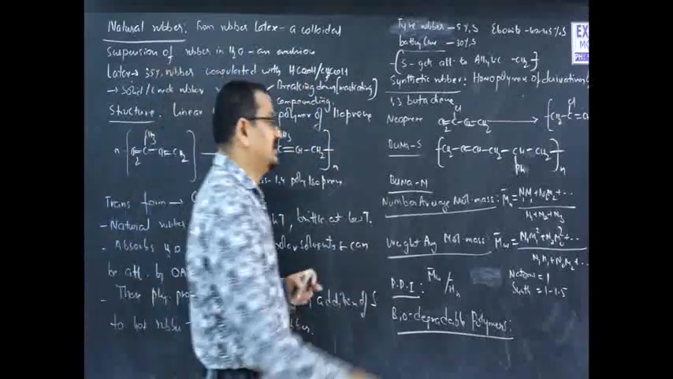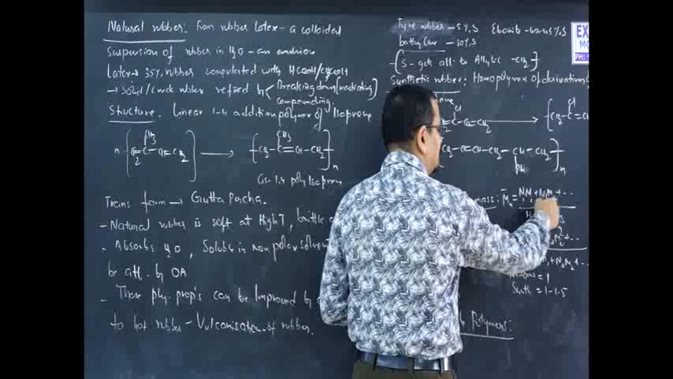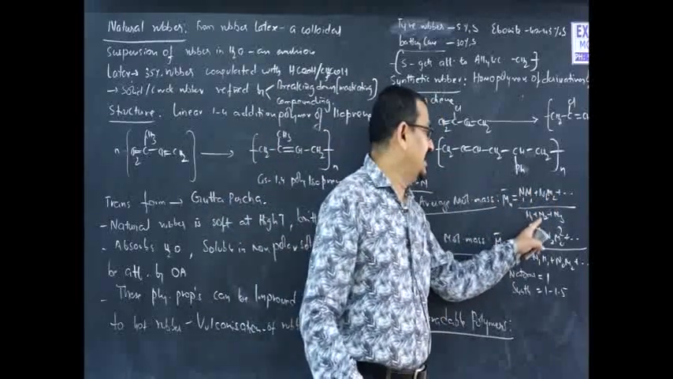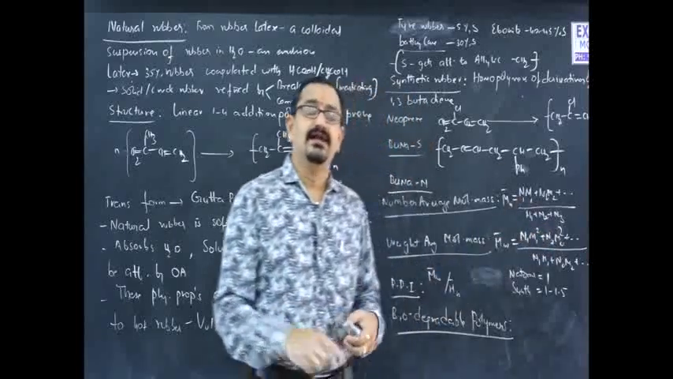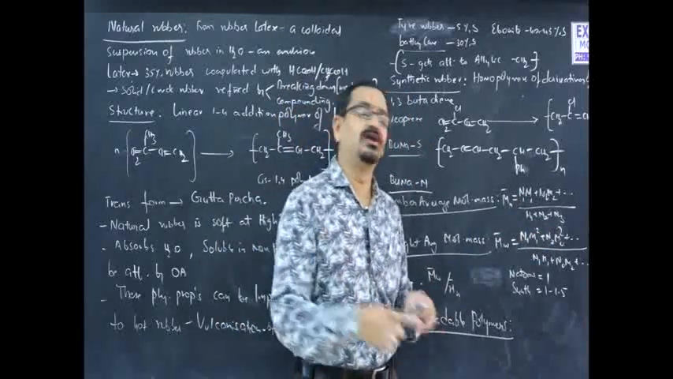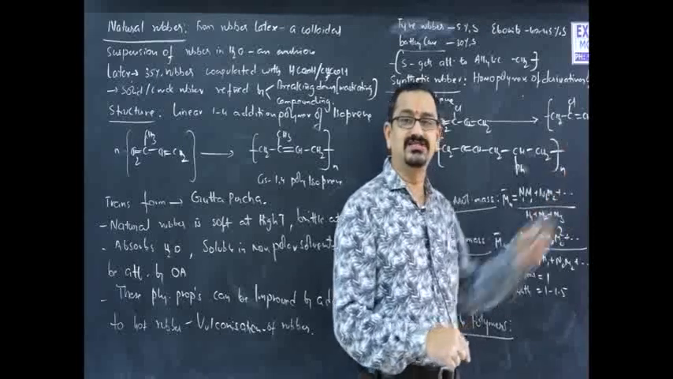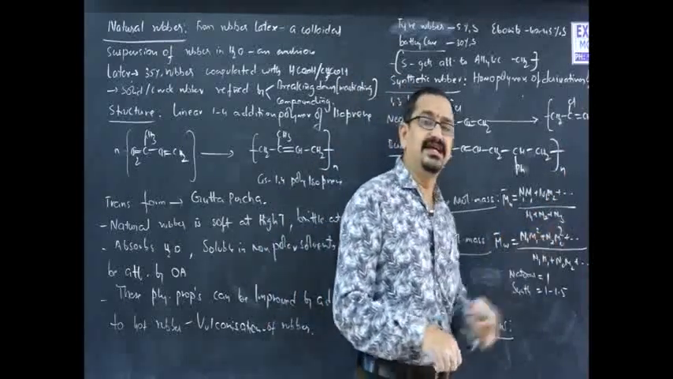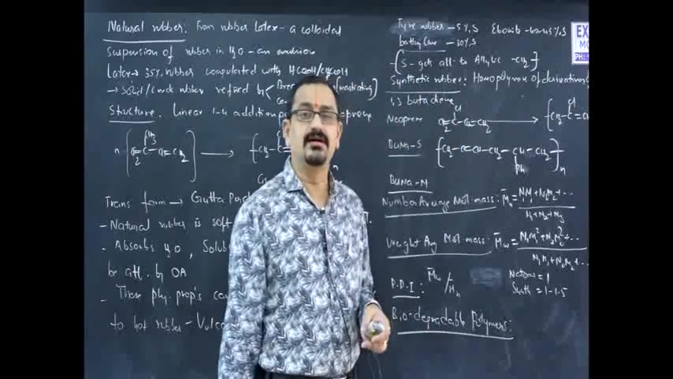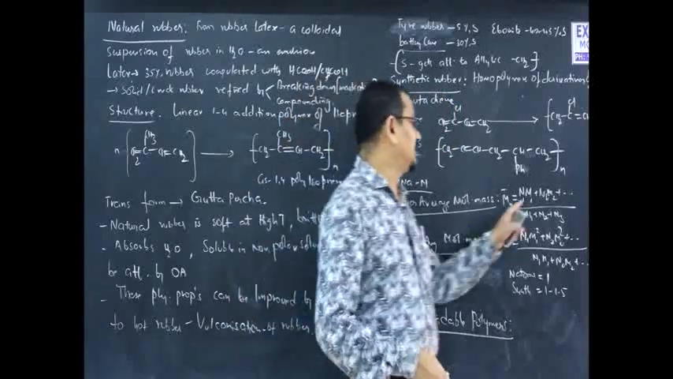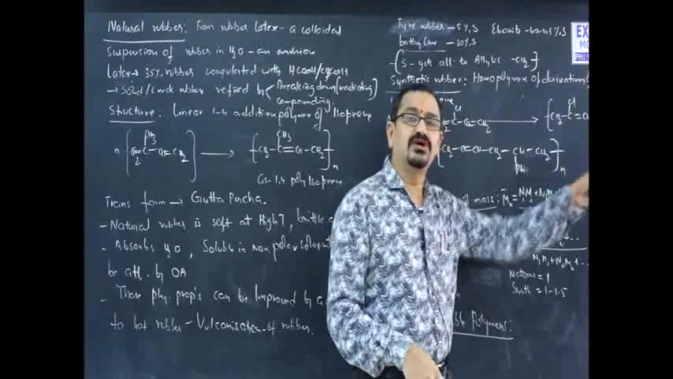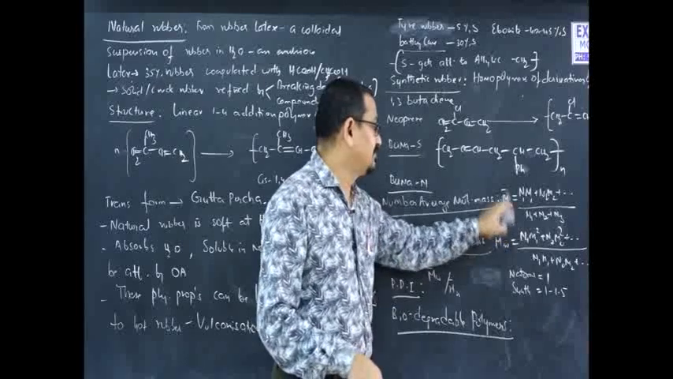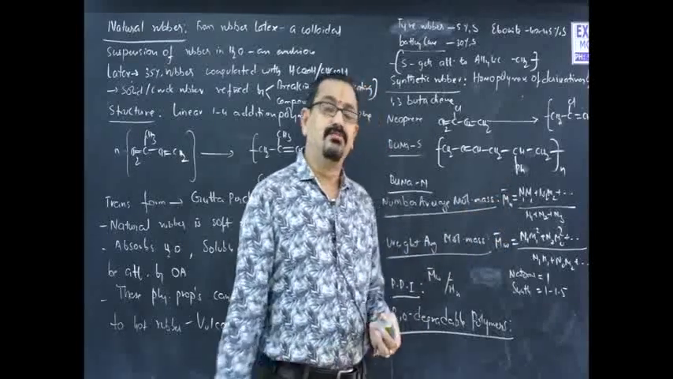Number average molecular mass is (N1 M1 + N2 M2 + so on) divided by (N1 + N2 + N3 + so on), where N1, N2, N3 indicate the number of polymer molecules of molecular mass M1, M2, M3 and so on respectively. This calculated mass is called Mn bar, the number average molecular mass.